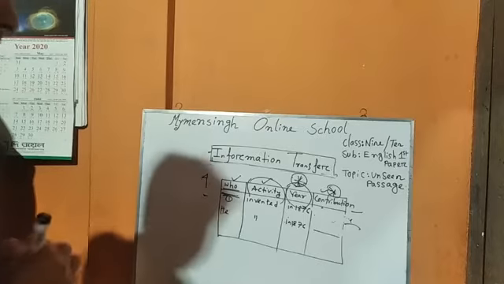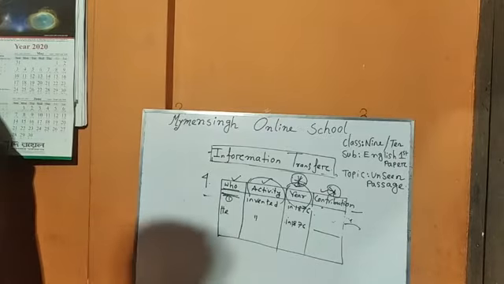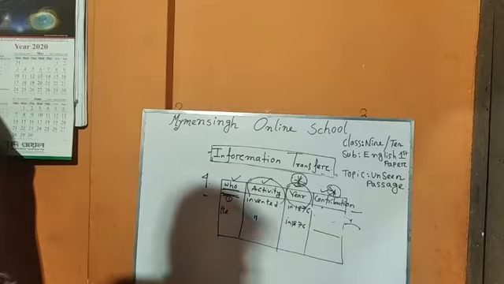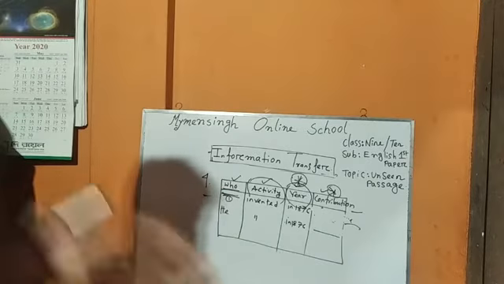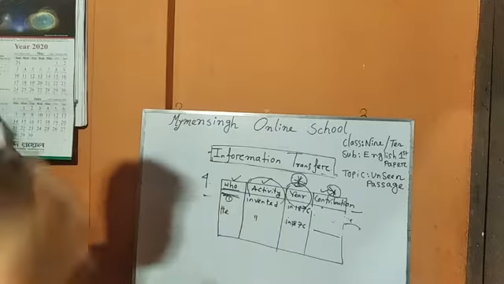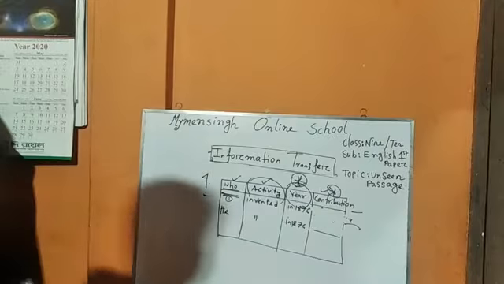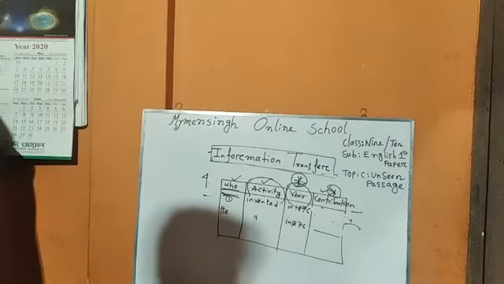A passage about Thomas Alva Edison. Now I am reading aloud the passage about Thomas Alva Edison, and after that we will try how can we fill the gaps and how can we get full marks in information transfer.